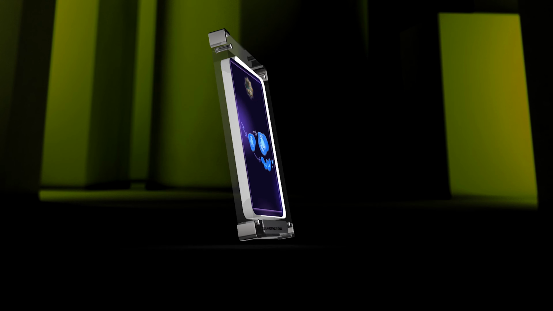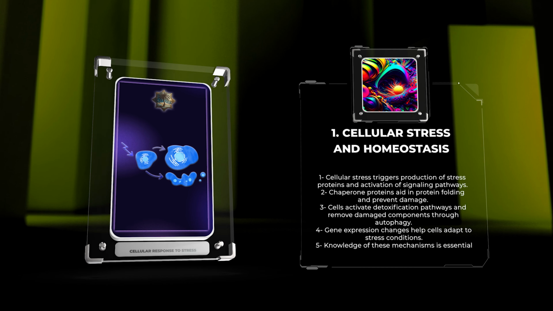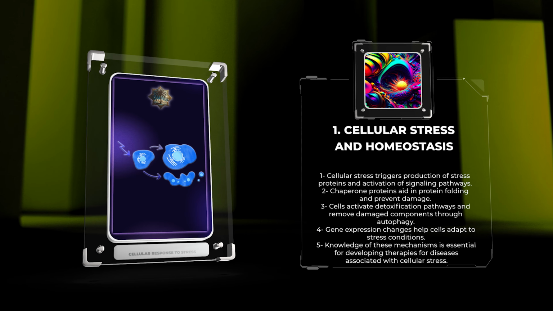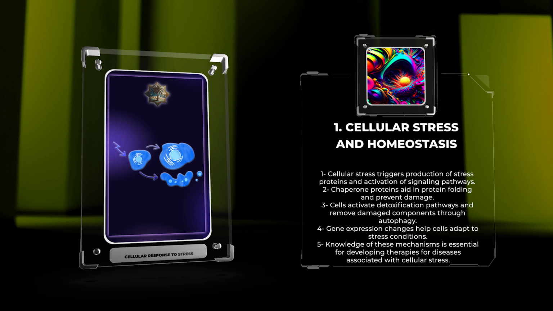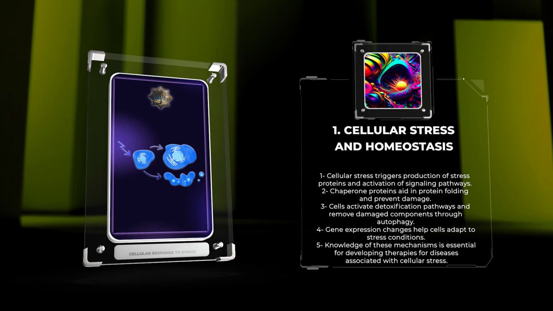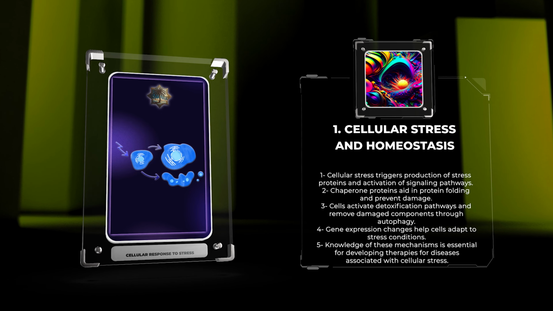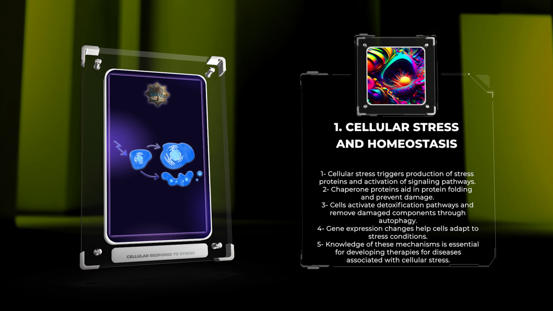Cellular stress triggers the production of stress proteins and the activation of signaling pathways. Chaperone proteins like HSPs aid in protein folding and prevent damage. Cells also activate detoxification pathways and remove damaged components through autophagy. Gene expression changes help cells adapt to stress conditions. Knowledge of these mechanisms is essential for developing therapies for diseases associated with cellular stress.